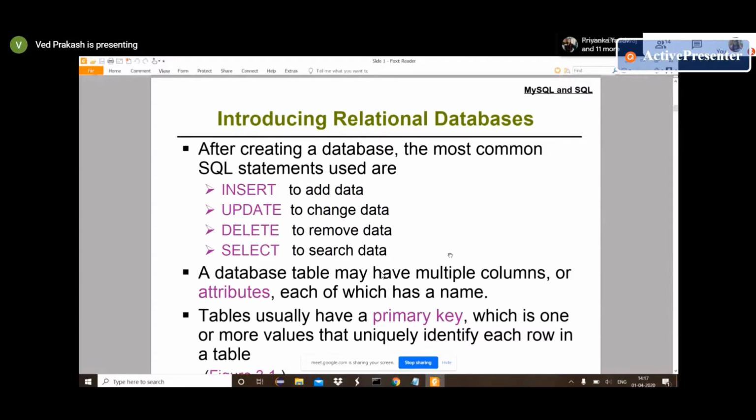Suppose the bank deducted 500 from my account but was not able to add 500 to the other account, then the bank needs to roll back. Then it again needs to add 500 into my account. If it does not do it as a single unit, then the transaction will fail.